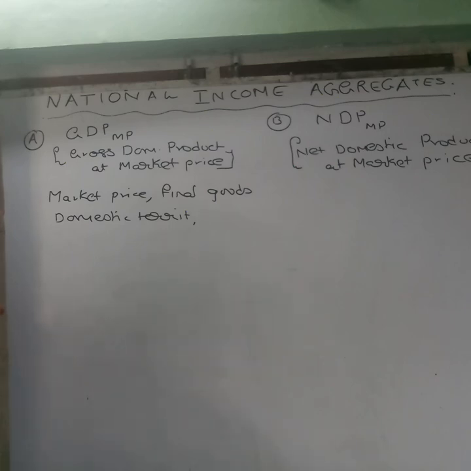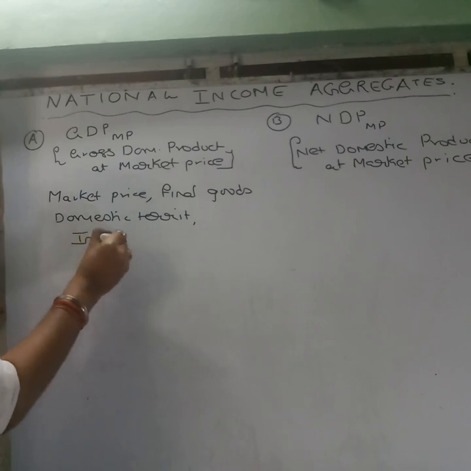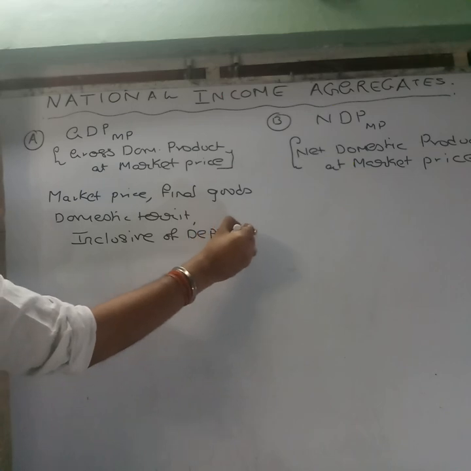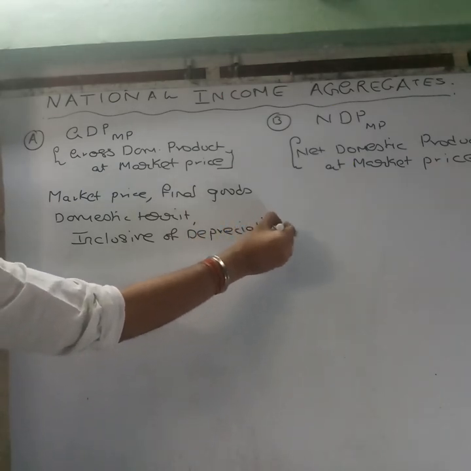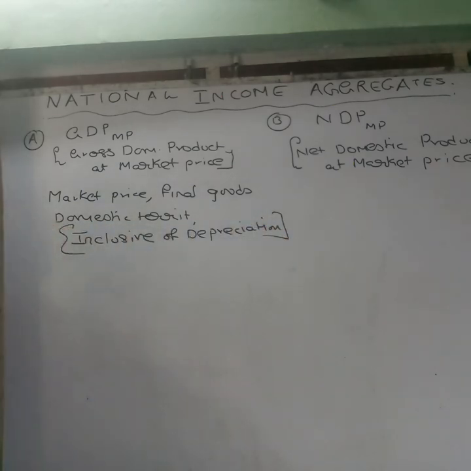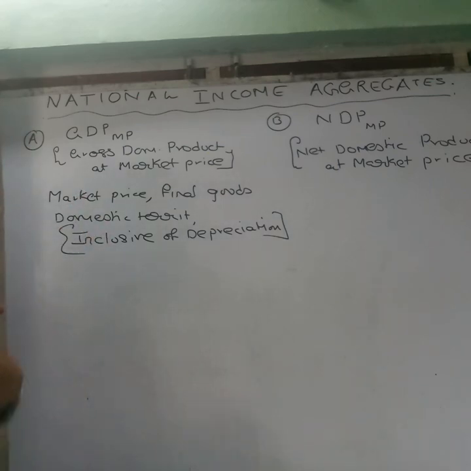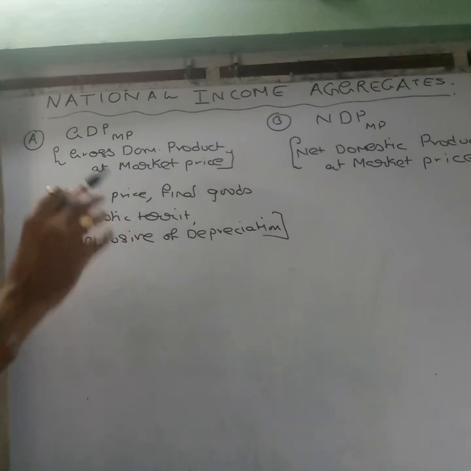Am I clear? Now, the key thing to remember here is it is inclusive of depreciation. When I say it is inclusive of depreciation, I mean all those capital goods which have undergone repair and were also relaid, or investment was done on making of it the last year, that is also included in it.